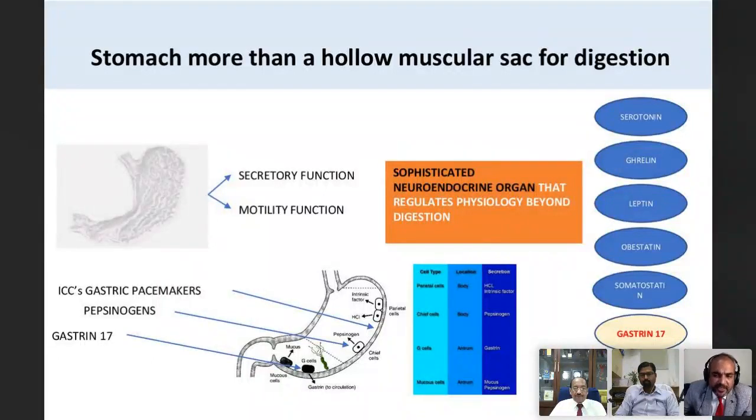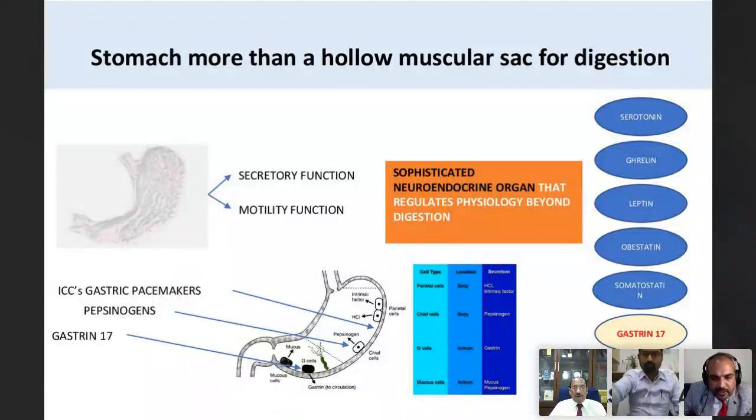And the way it acts is through the enterochromaffin like cells, which release histamine, and histamine stimulates the parietal cells. Also, it directly affects the parietal cells. It directly stimulates gastrin 17, which also directly stimulates the parietal cells to release HCl. Now, HCl cleaves pepsinogen.